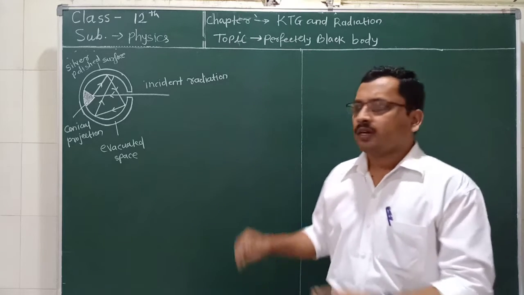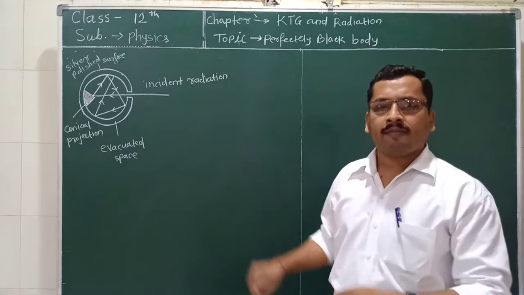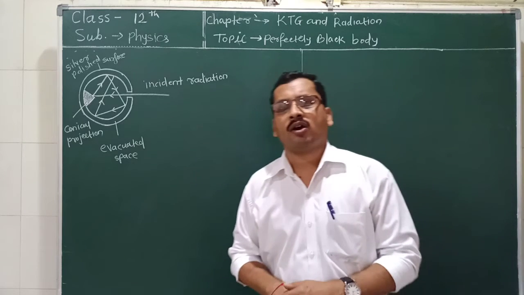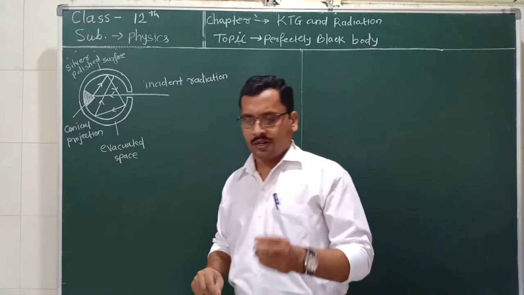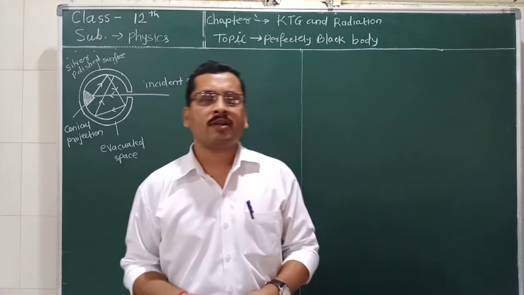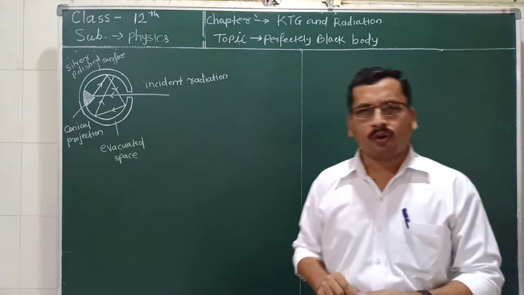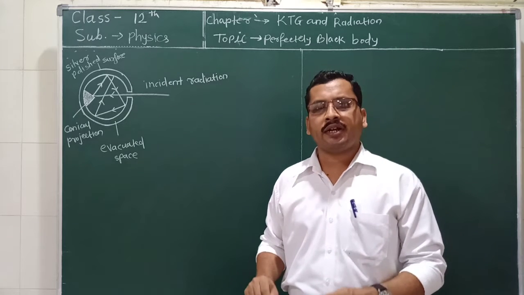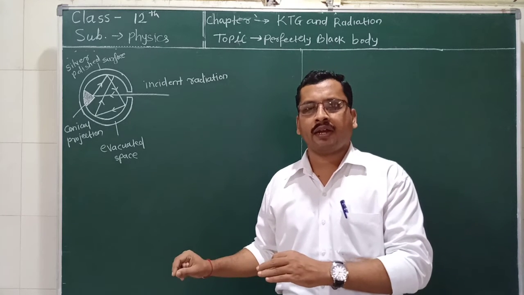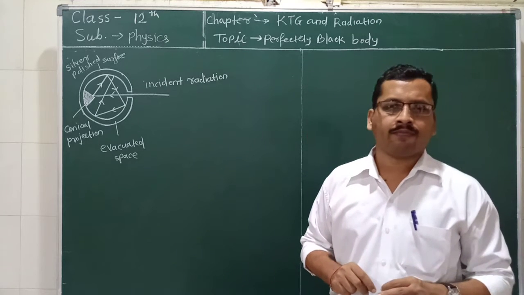Okay, now the simple example of the perfectly black body we can explain on the basis of the summer season and the winter season. What happens in the summer season? We wear faint color clothes. Why? Because the heat radiation incident on them gets reflected maximum and gets absorbed minimum.